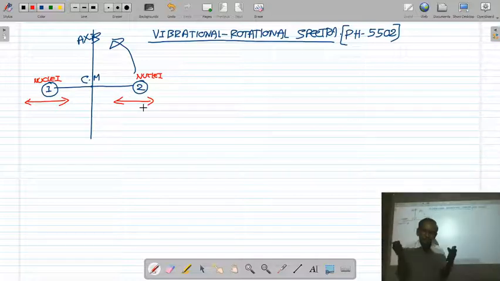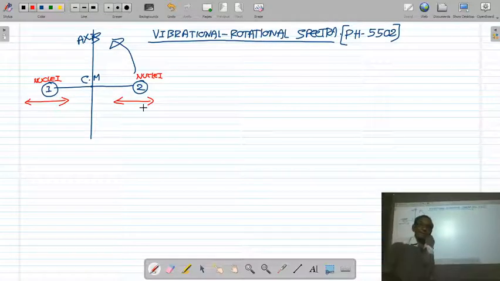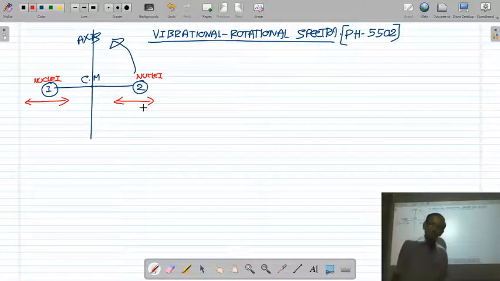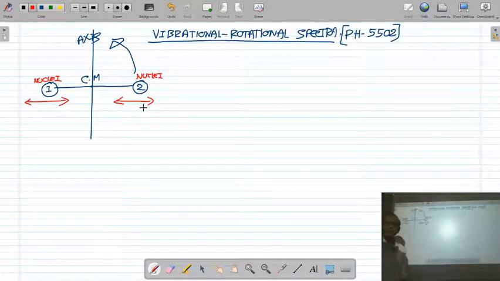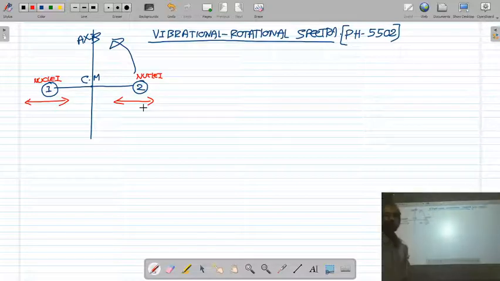When the two nuclei vibrate relative to each other, their vibrational energy changes. Due to the vibrational motion, the molecule has vibrational energy and vibrational energy levels. When the molecule makes a transition from one vibrational level to another, we get the vibrational spectra.